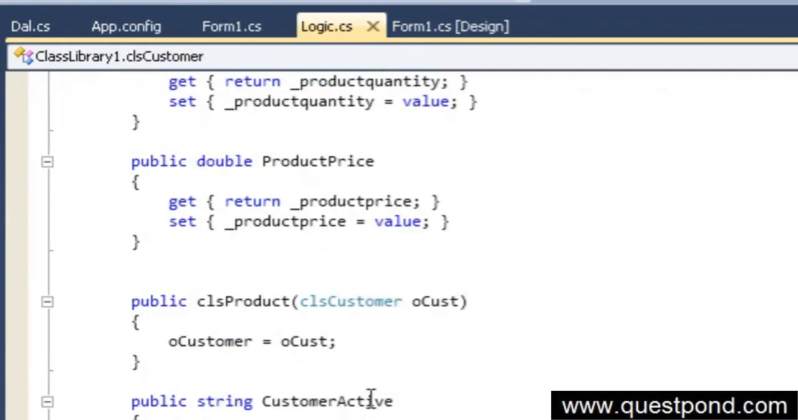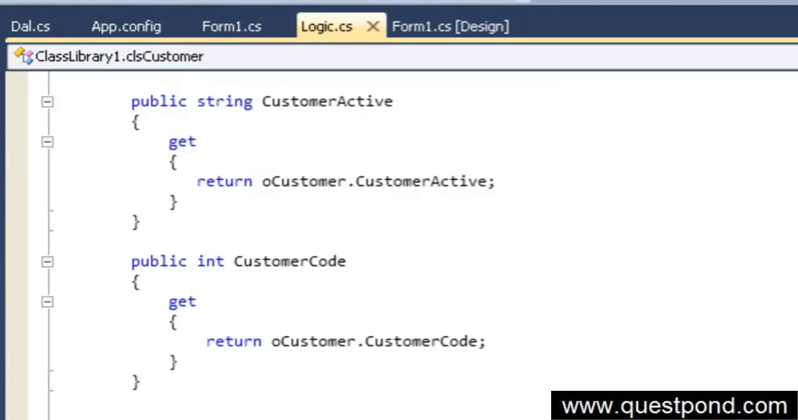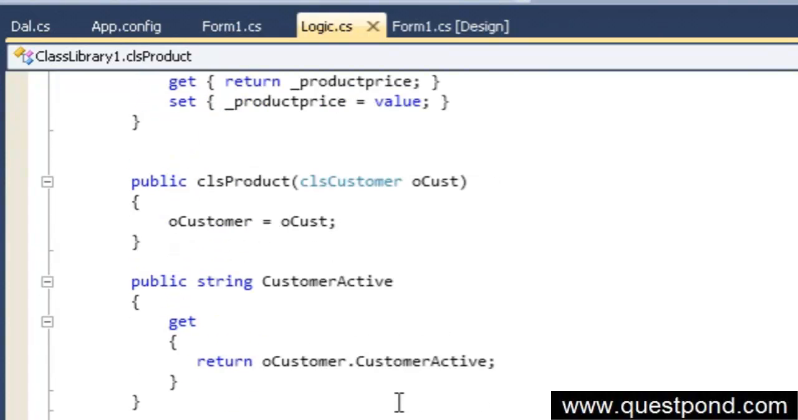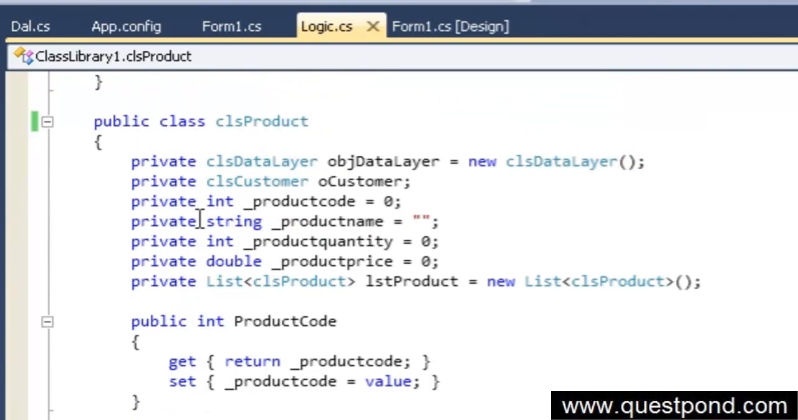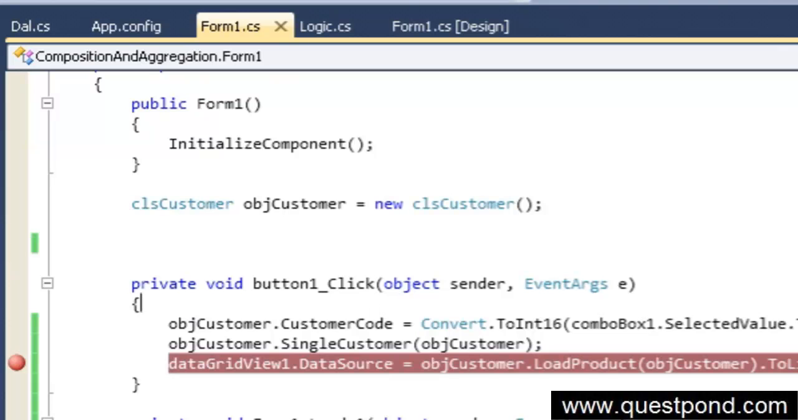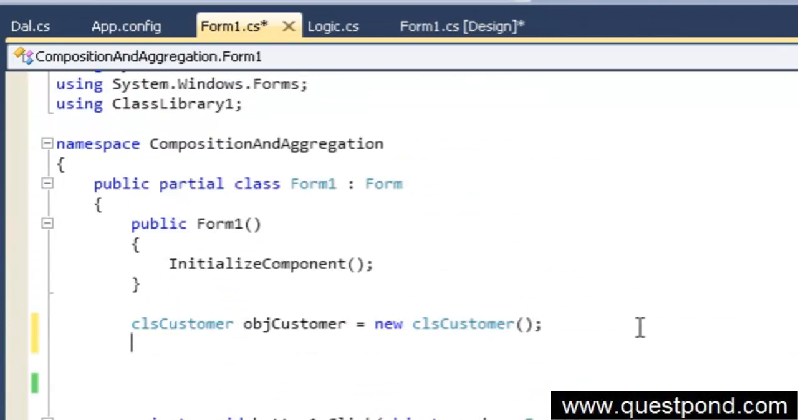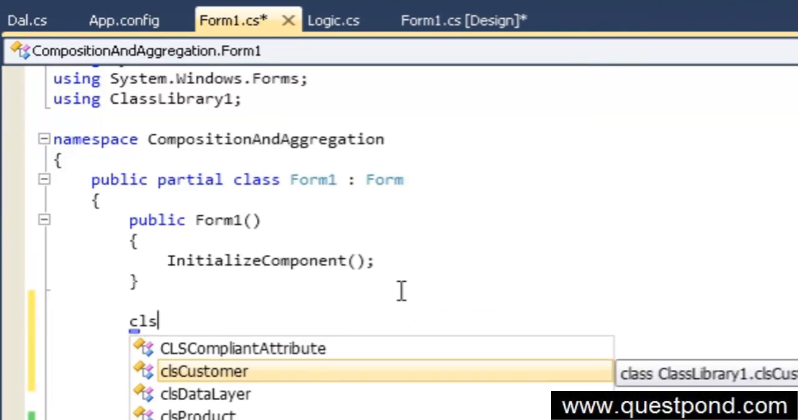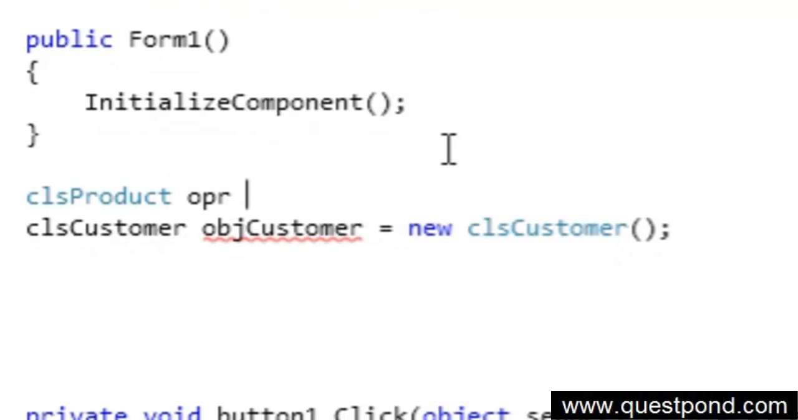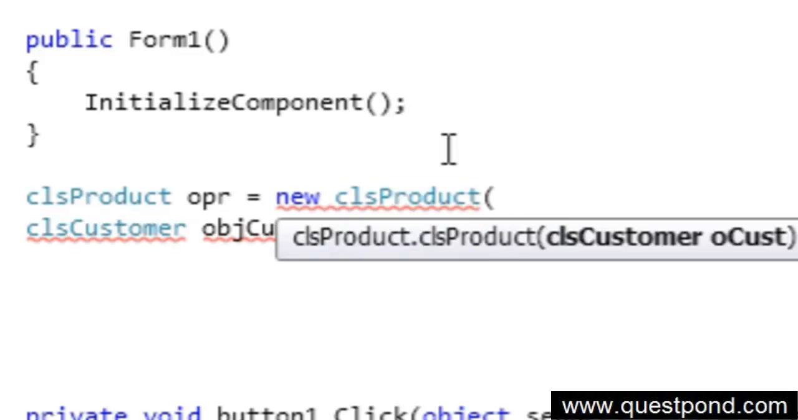Hence, if the client developer wants to create an object of the product, something like CLS product equals new CLS product, then he needs the CLS customer object also. So in other words, you have not given him the default constructor anymore. Whenever you create a product class, you have to give a customer class, because there it checks that if the customer is active, then do certain things.